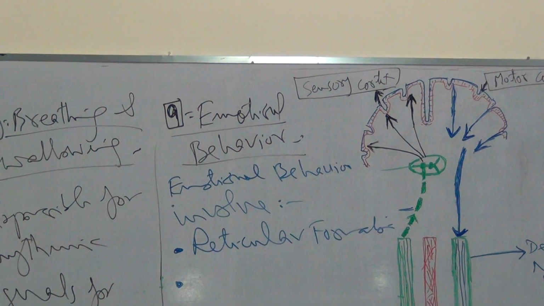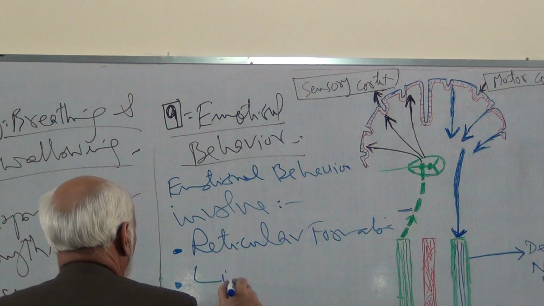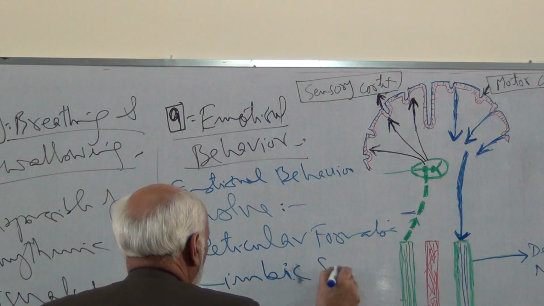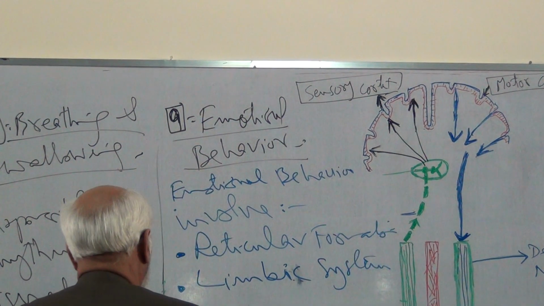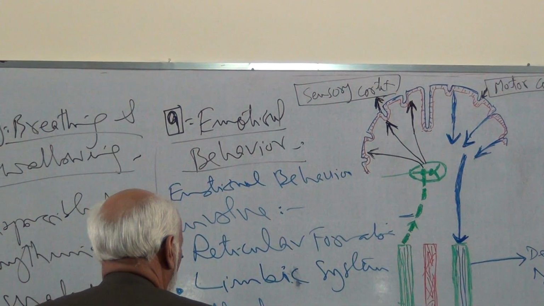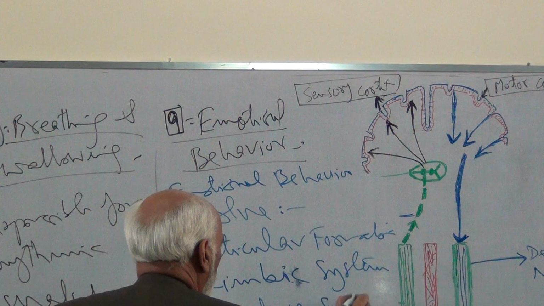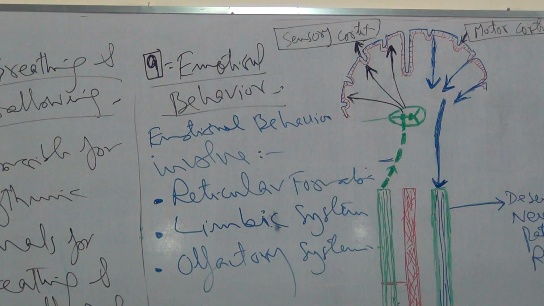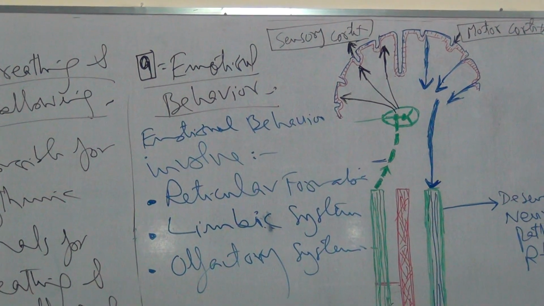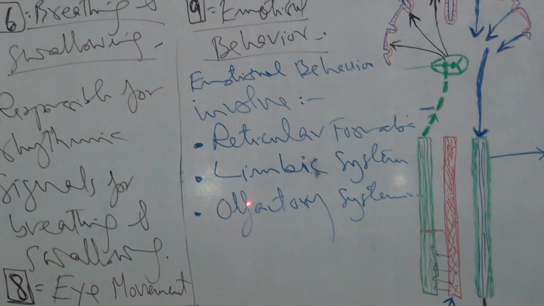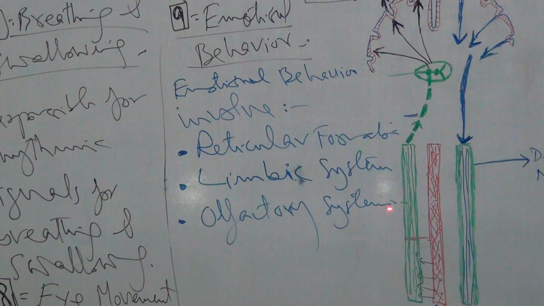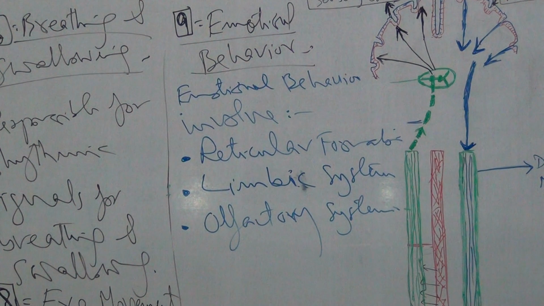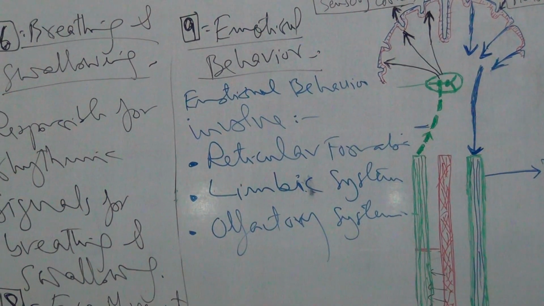Then the limbic system and olfactory system. Of all these, the olfactory system has a minor role. The olfactory system is more involved in emotions in animals, but in human beings it has some minimum role in the behavior of the individual, but it has some role.